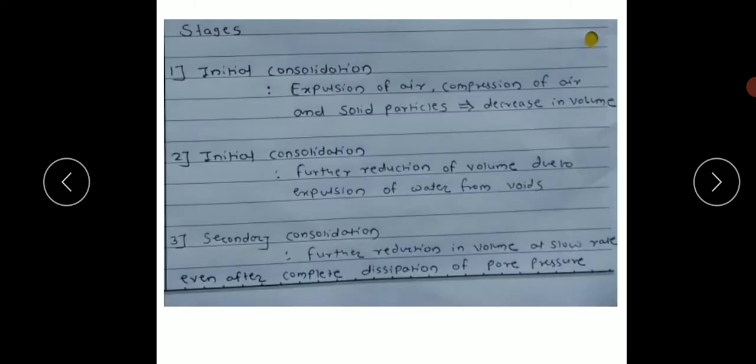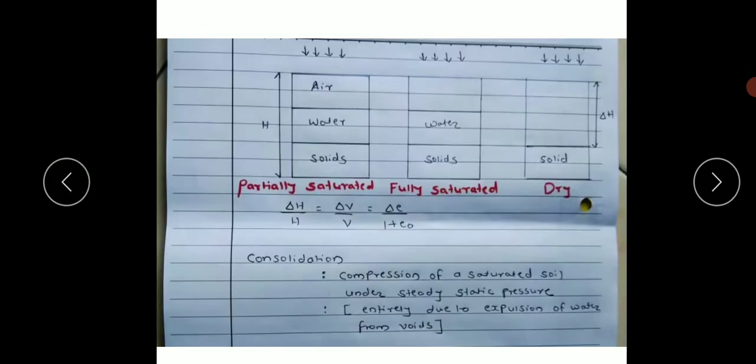So the stages of consolidation: in the first stage there will be expulsion of air to have some decrease in volume, then further reduction in volume will be due to expulsion of water. In the next stage there will be removal of water. In the first stage we are supposed to remove the air due to application of initial loading.